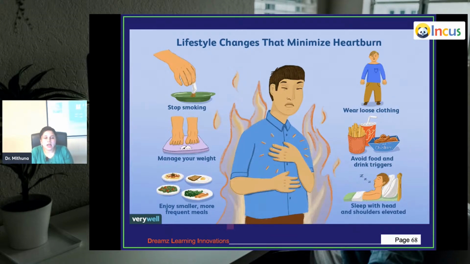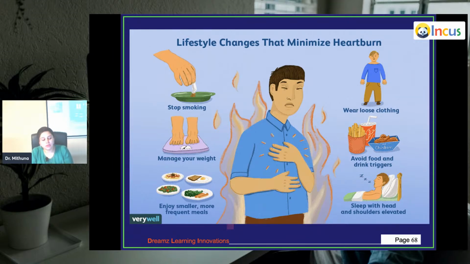What do you do for GERD? One, don't sleep immediately after food. Not allowed to sleep immediately after food. Do a little bit of cleaning the table, putting the dishes, some work, at least for half an hour. And you sit at least for 1.5 hours. Okay, don't go and sleep immediately. And even if you have to sleep, try to elevate the head end of the bed.